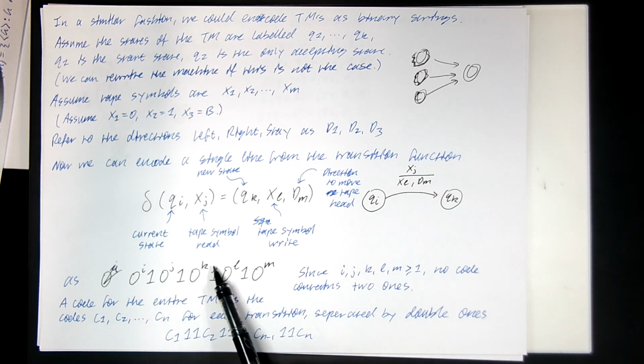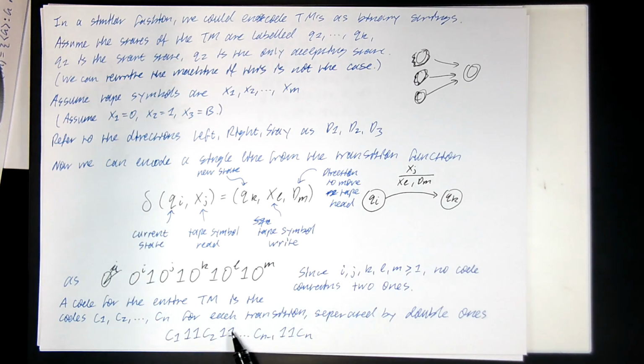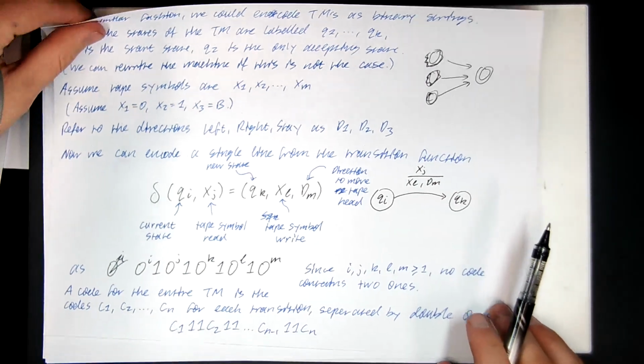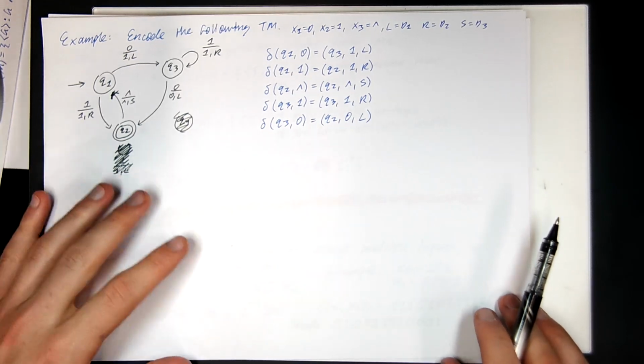Now each of these indexes is at least 1, so this string contains no double ones. So I could encode an entire Turing machine as just encoding each step in each line in the transition function, and then separating them with double ones. Okay, so let's go through an example of that. Here's such a Turing machine. Here is its transition function.